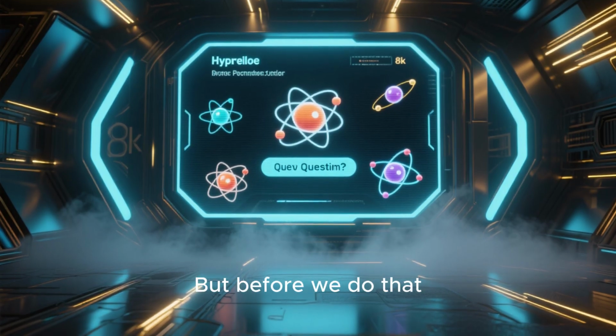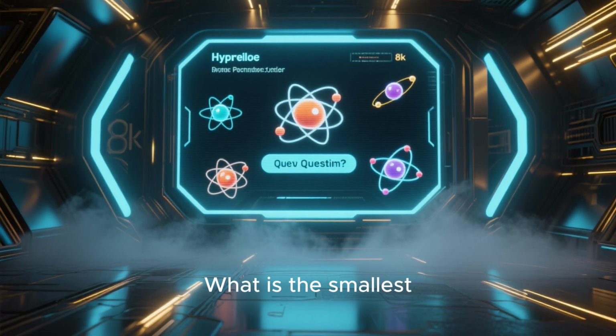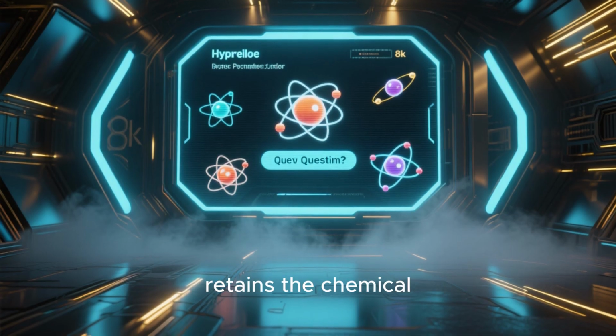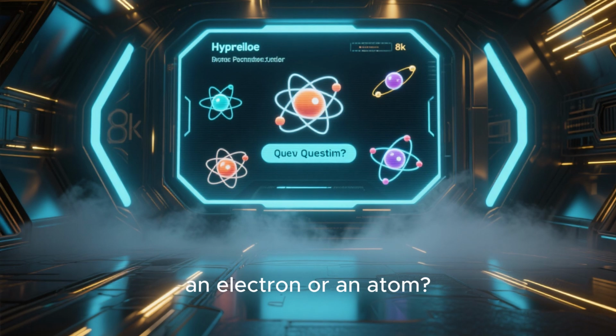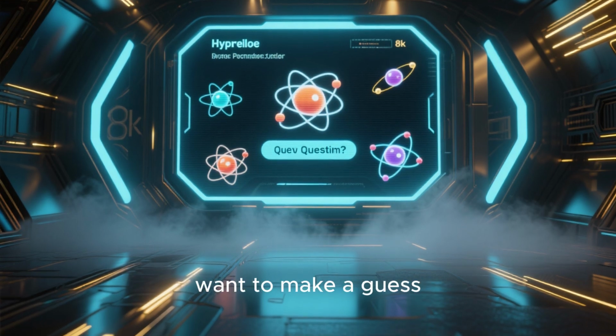But before we do that, are you ready for a quiz? What is the smallest particle of an element that retains the chemical properties of that element? Is it a proton, a neutron, an electron, or an atom? Pause the video here if you want to make a guess.